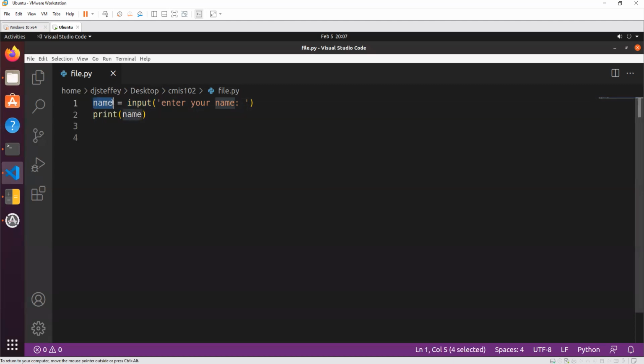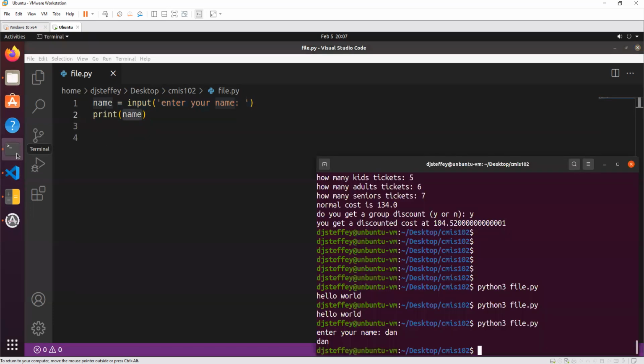So here, I'm going to say my name is equal to whatever that function gives back to us. We know input gives back to us whatever we typed in, and then we just print whatever we typed in, right? This is stuff you've been doing for a couple of weeks now. So there's the input function working. All this right here is done by the input function.